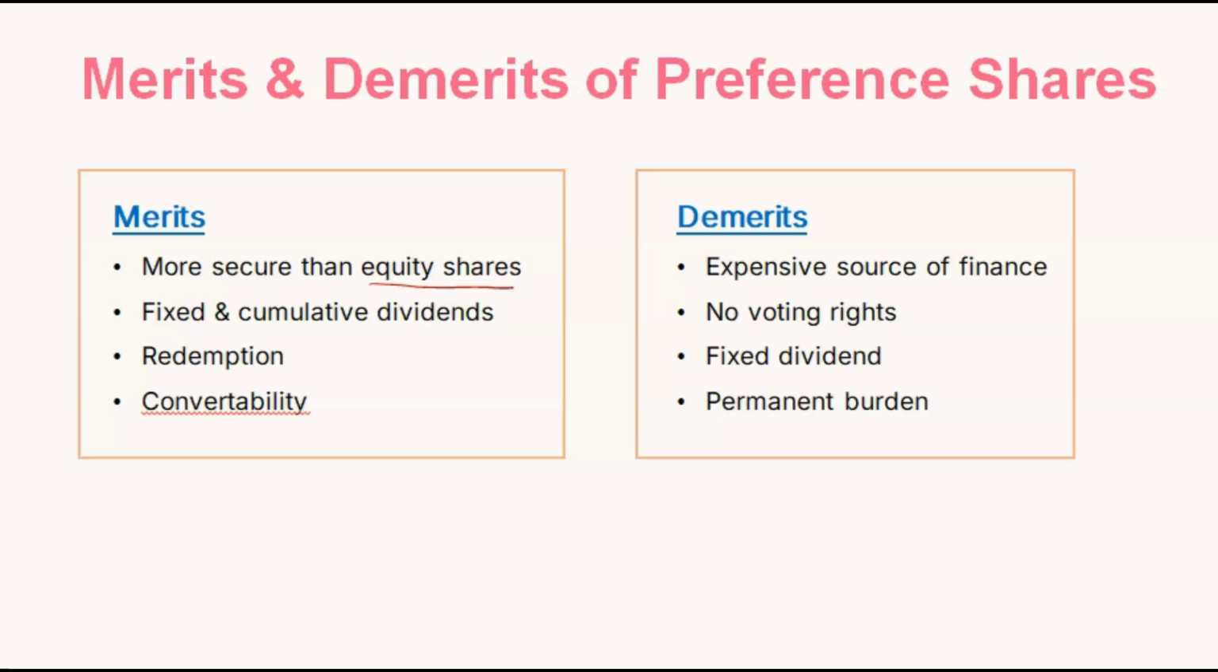Then permanent burden. For the company they are a permanent burden, meaning the company always has to pay them dividends, so they are a burden for the company. I hope the preference share concept is clear to you. In the next video, we will see about debentures.